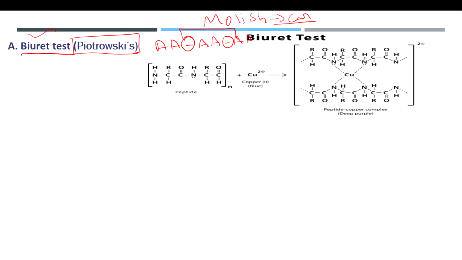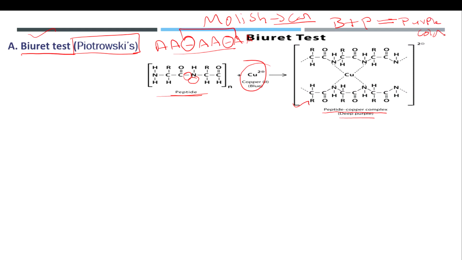And coming to the structural reaction, here is the peptide I have explained. This is the peptide bond. So between every peptide bond there will be a nitrogen. This nitrogen is very active. So this active nitrogen will react with the copper ion to form a complex, and the complex will look deep purple in color. So remember that Biuret reagent plus proteins gives purple color.